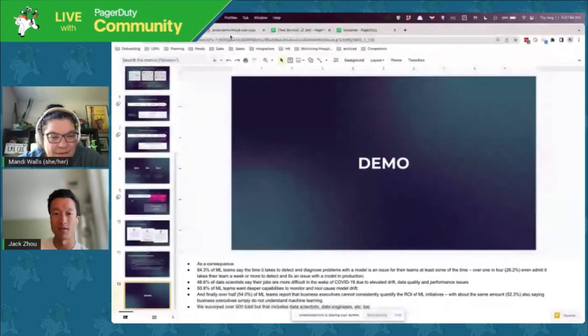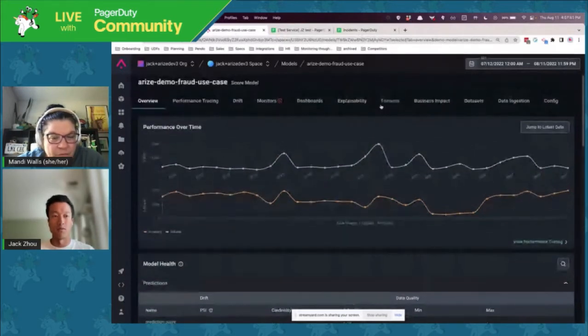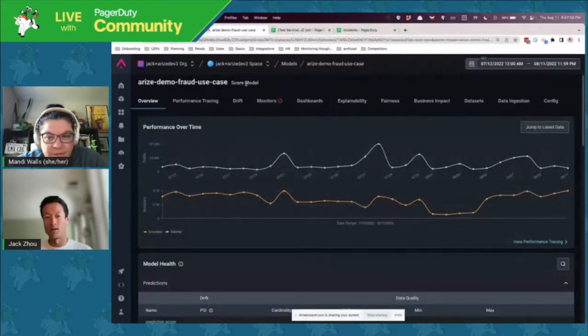So I have here the Arize platform, and this is what we call the model overview page. Here we have a demo model. And again, if you sign up for a free account, these demo models are already loaded into your account. This one is a pretty straightforward one. It's a fraud use case model. This is a model that predicts whether a transaction is fraudulent or not.